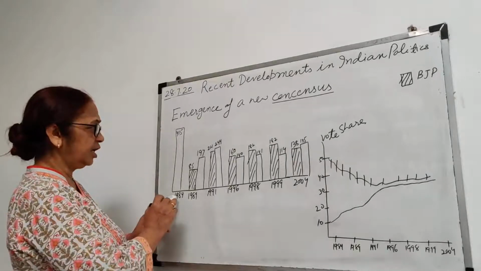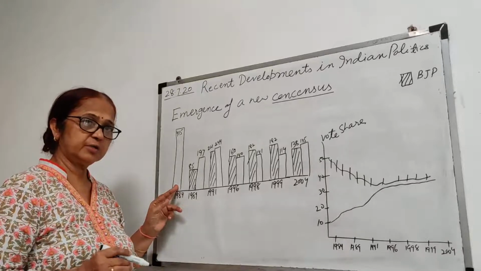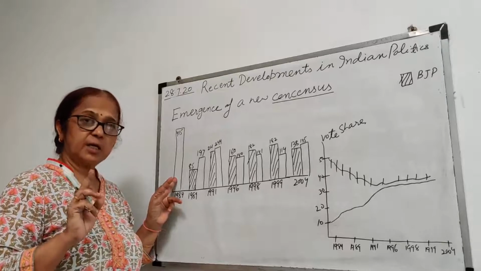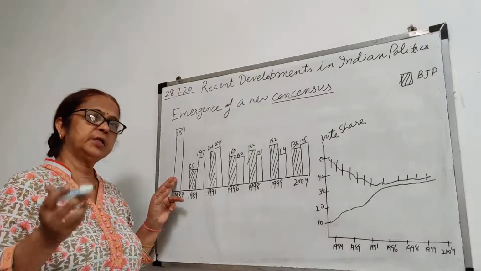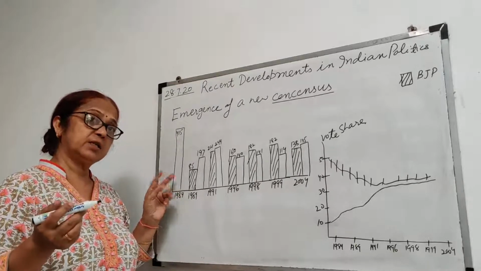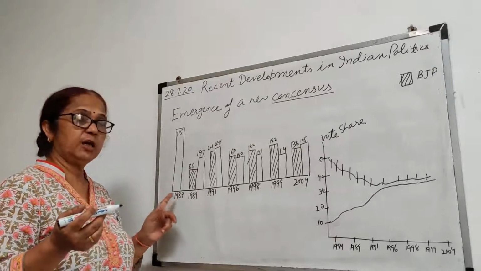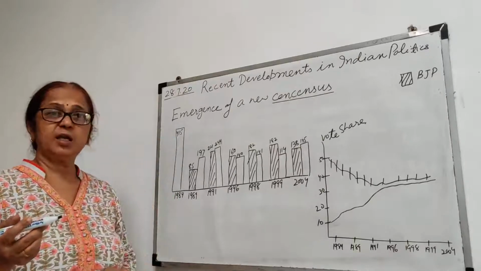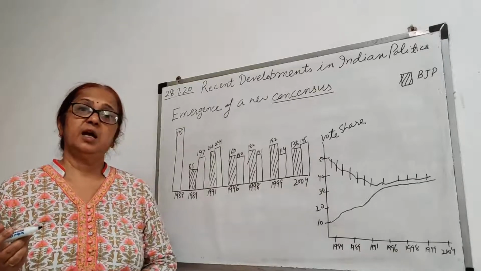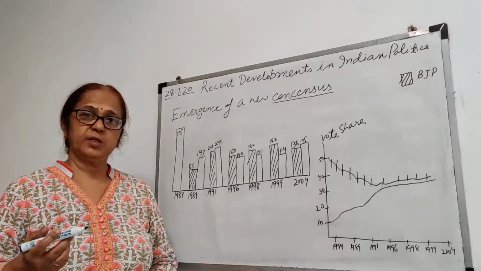So in 1984, the Congress won a maximum of 415 seats. This was after the assassination of Mrs. Indira Gandhi, and there was a sympathy wave in India, and the anti-Sikh riots also happened after that. So in the 1984 era, Congress came as the single largest party at the center, and Mr. Rajiv Gandhi was made the Prime Minister of the country.